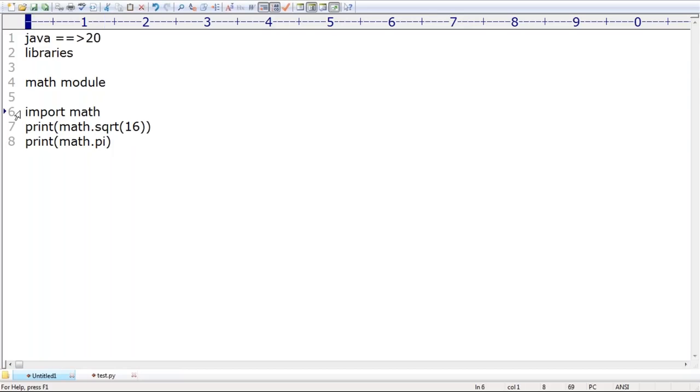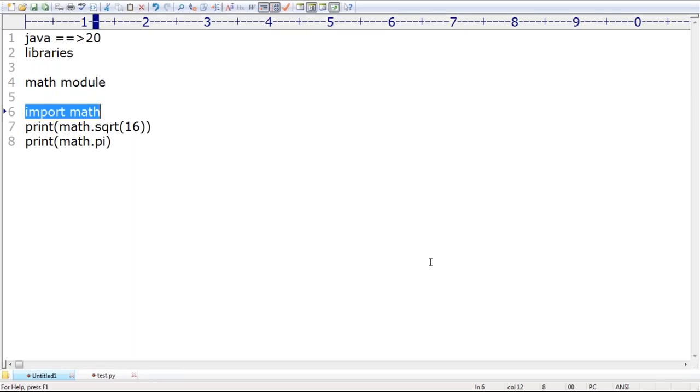So the math module provides several mathematical functions to the programmer. Remember that. These modules are part of the Python library, but by default not available to our application. If you want these modules in our application, we compulsorily require to import them.